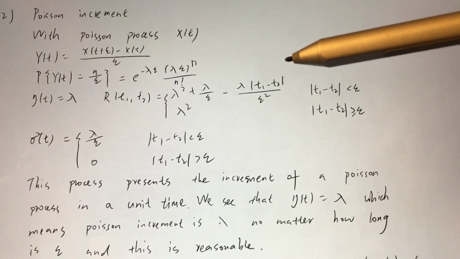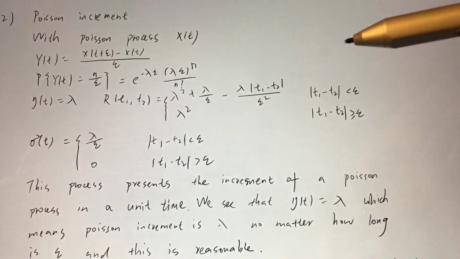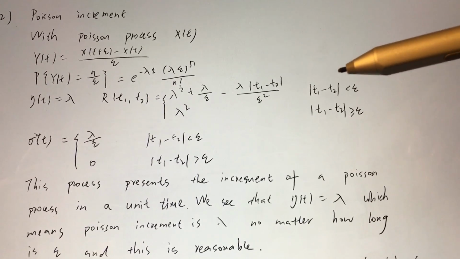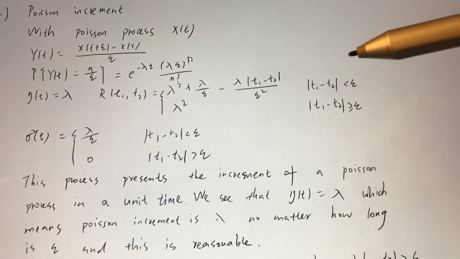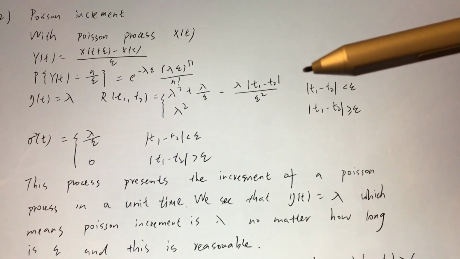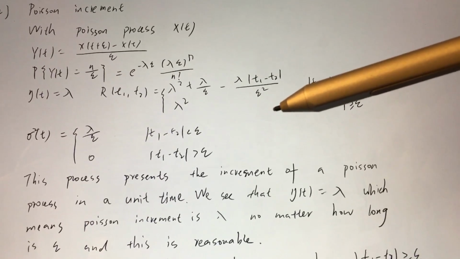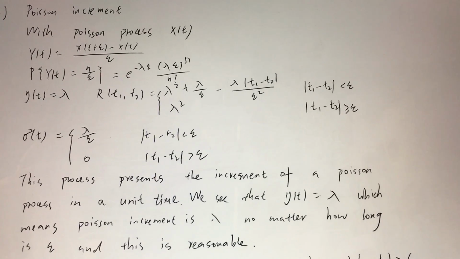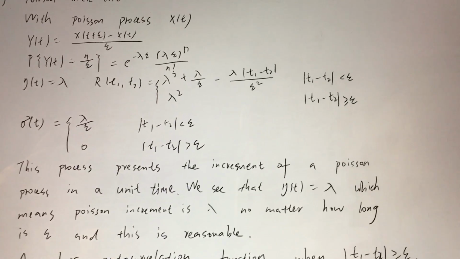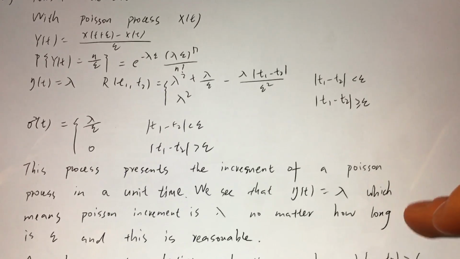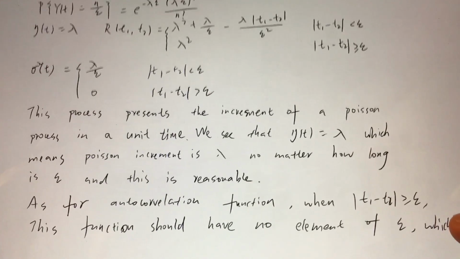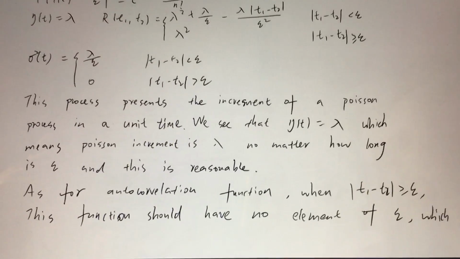The autocorrelation function depends on epsilon and the difference between t1 and t2, and the variance is also dependent on epsilon and the difference between t1 and t2. This process represents the increment of a Poisson process in a unit time.